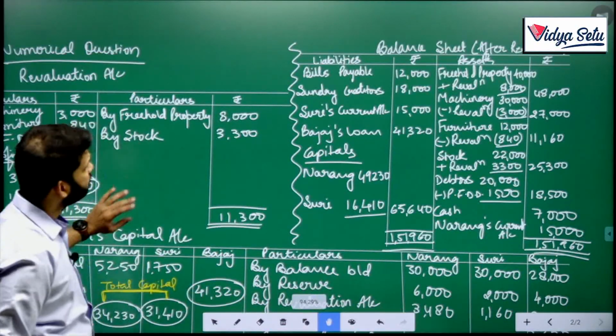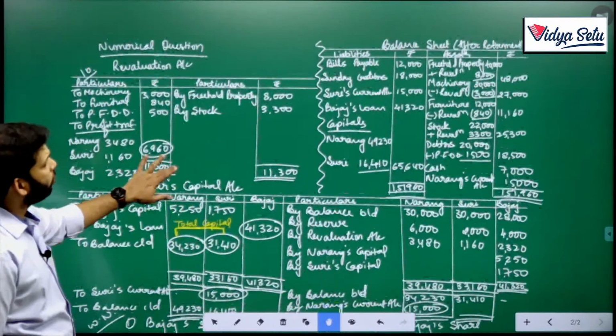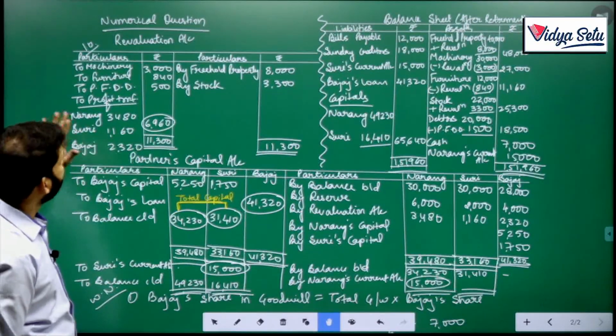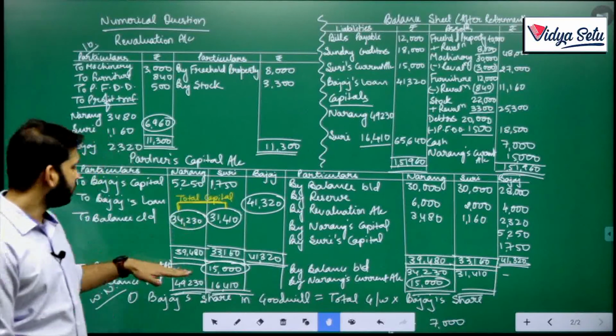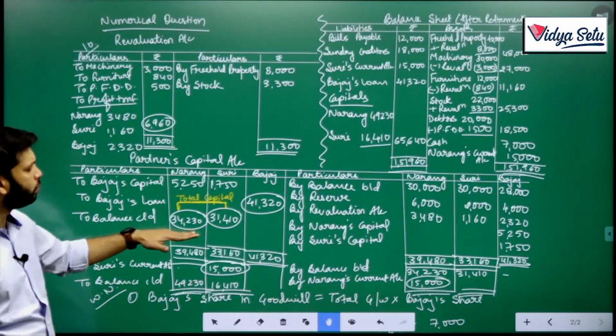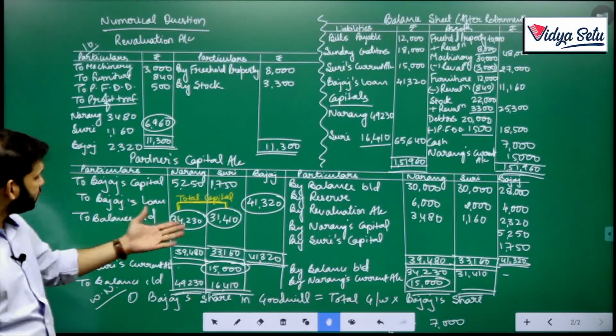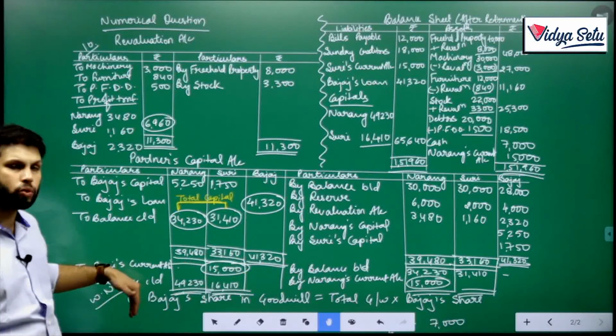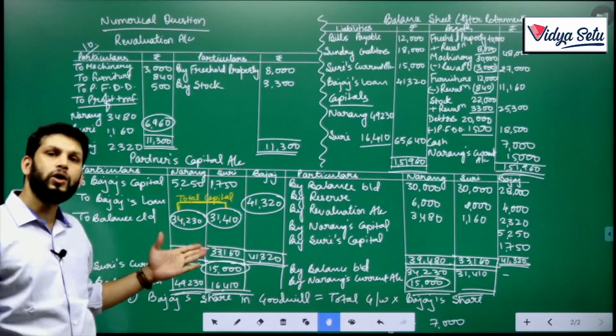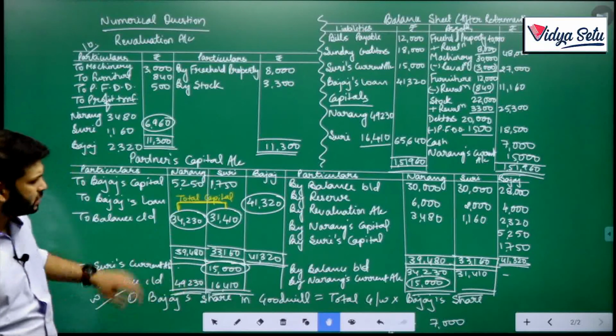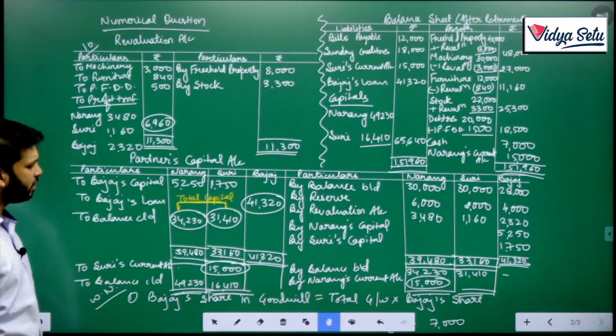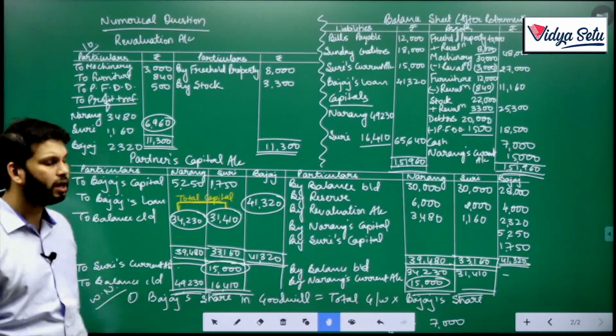So let's look at that. The important thing in how to solve this type of sum is when the capital balances need to be in proportion. Okay, just carry it down, then do the totaling. Okay, don't do it here only because it might confuse you. Rest, it was a very simple question; such questions we have already done in the past.